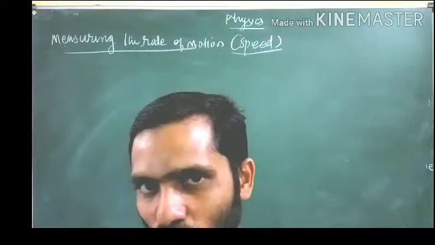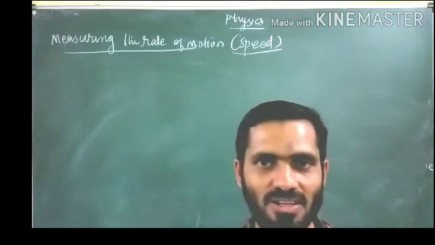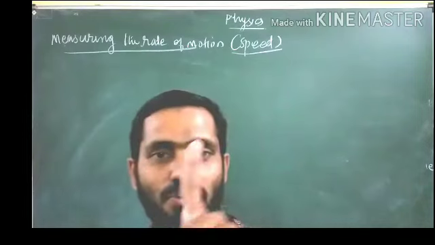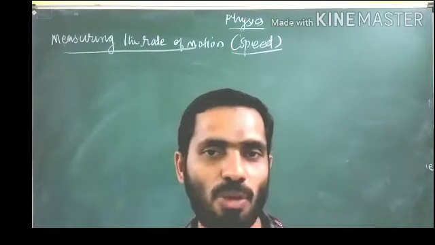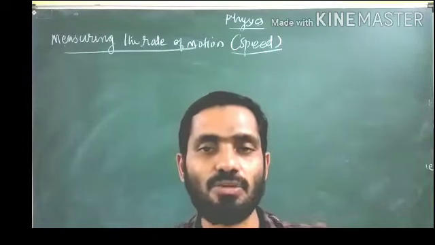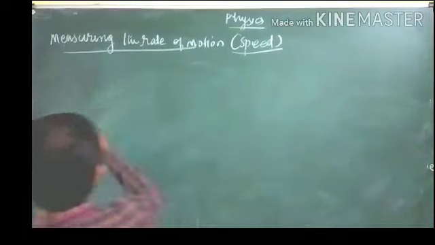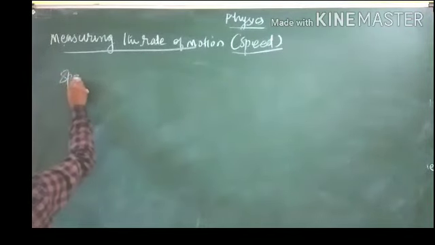Remember the distance? What is distance? Distance is the total path length covered by an object during a motion. So the path length we call the distance, and that distance divided by time we call the speed. So I write the definition here.